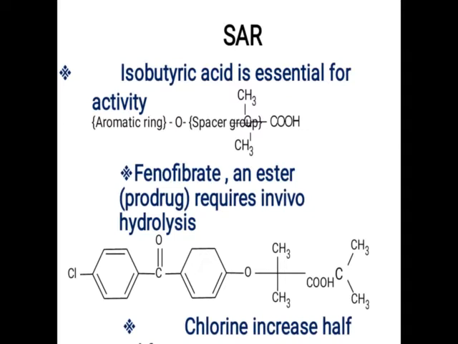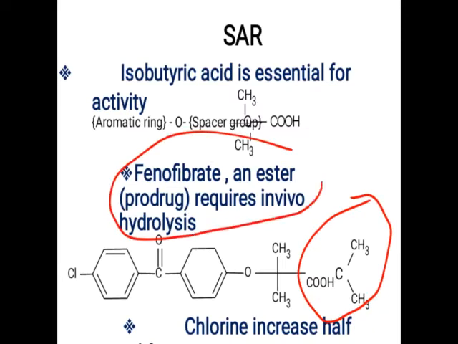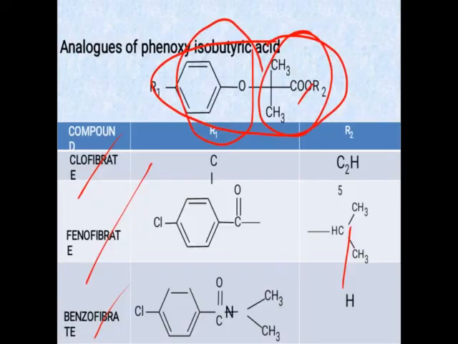Now the SAR part: the isobutyric acid is essential for the activity. If the isobutyric acid is converted into the ester form, its activity increases, but it becomes a prodrug. It has to be converted into the acid. For example, fenofibrate is an ester, so it is a prodrug. It has to be converted into the isobutyric acid, and this is done by a reaction called hydrolysis. When hydrolysis takes place, it is converted into the active drug. Now in gemfibrozil there is a COOH group, so it is an active drug.